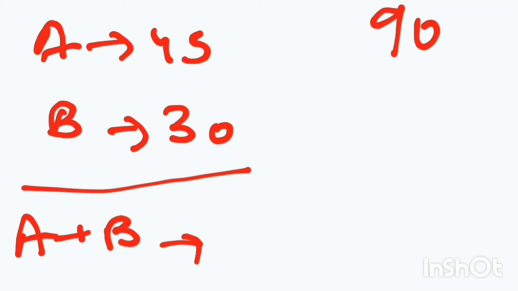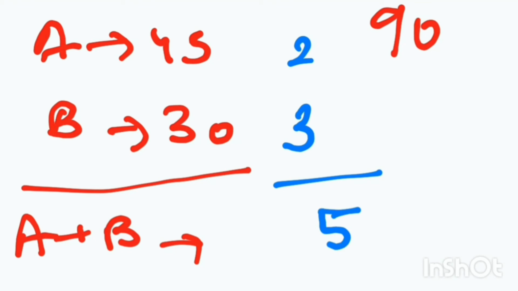If 90 units is the total work and A finishes it in 45 days, that means he is finishing 2 units of work every day. That is, 90 divided by 45 is 2. Similarly, 90 is the total work and B finishes it in 30 days, so he is finishing 3 units of work every day. 90 divided by 30 is 3. If A and B work together, they are finishing 5 units of work every day.